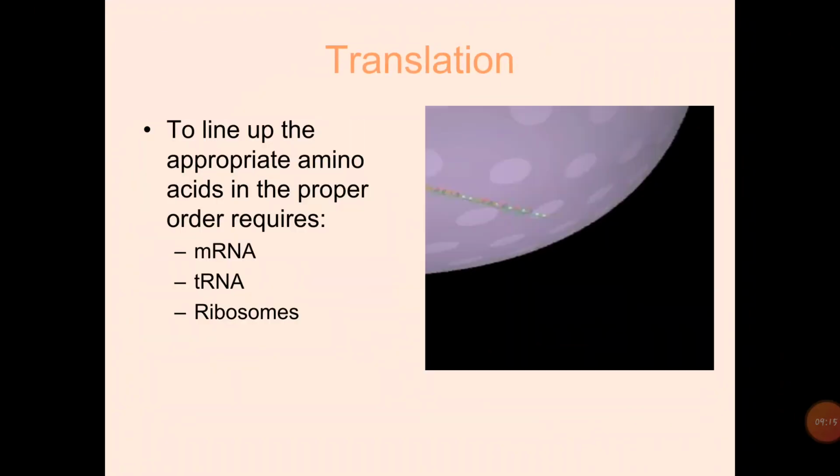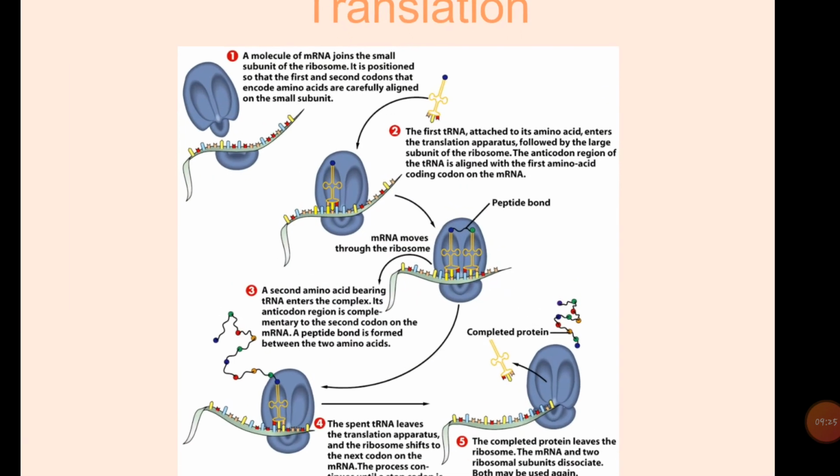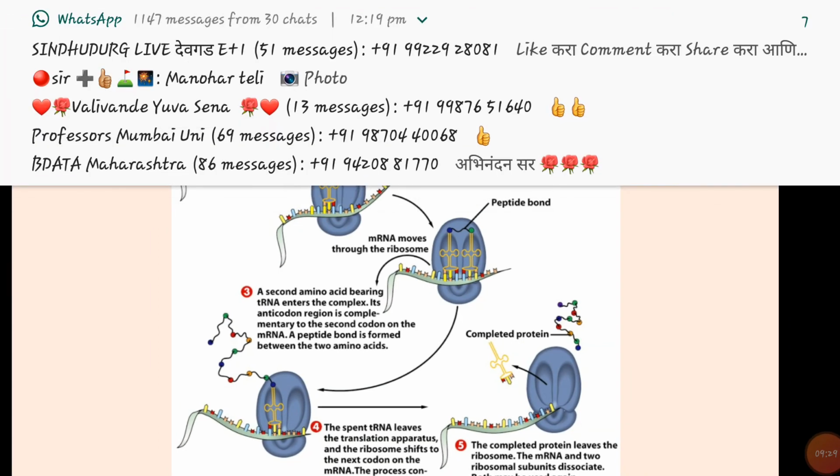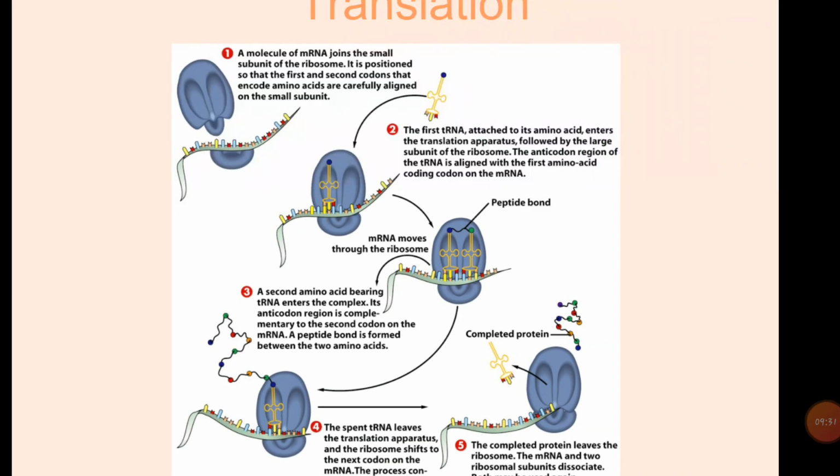Then translation. To line up the appropriate amino acids in proper order requires mRNA, tRNA, and ribosome. Here we can see translation. A molecule of mRNA joins the small subunit of the ribosome. It is positioned so that the first and second codons that encode amino acids are aligned on the small subunit.